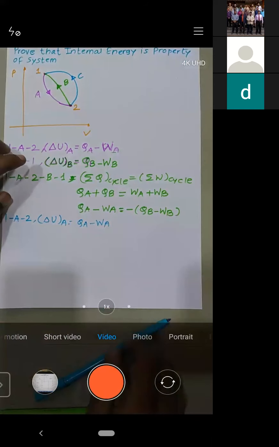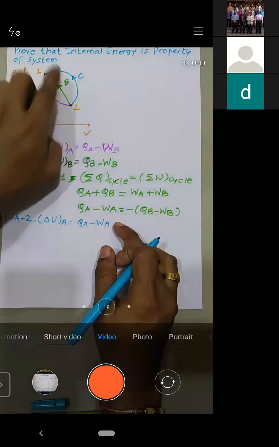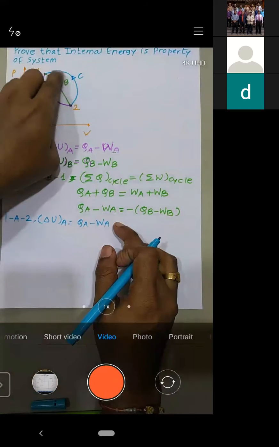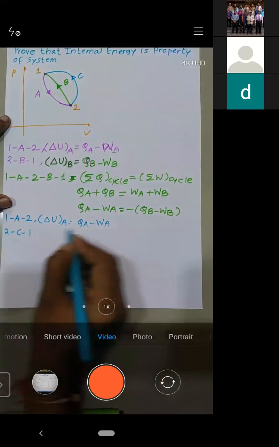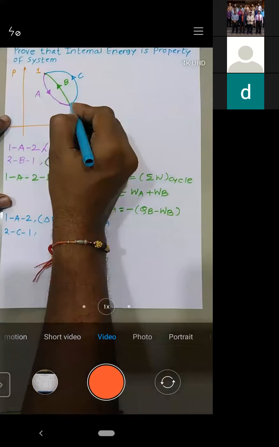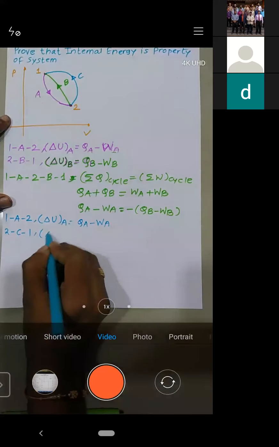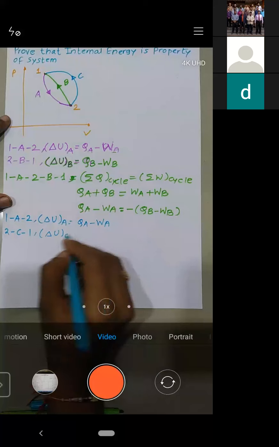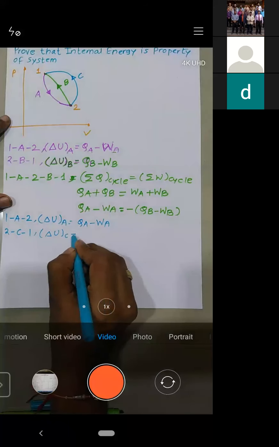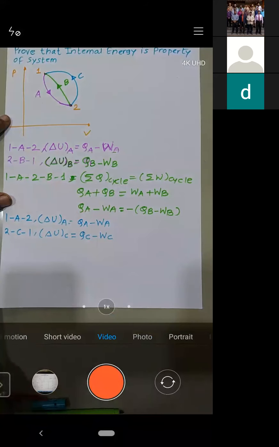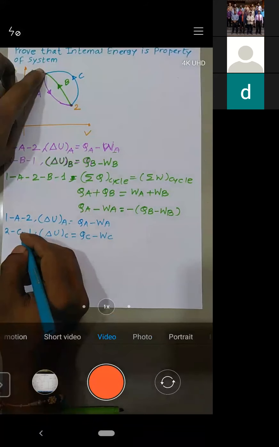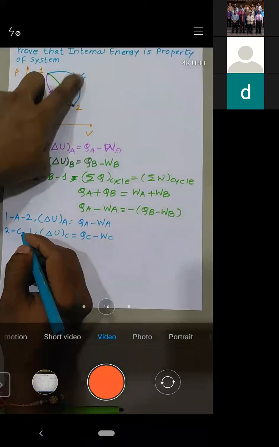Now, for 2C1, instead of moving through path B, I will move through path C. For 2C1, the change in internal energy during path C is given by QC minus WC. Now I will consider a cycle 1A2C1.